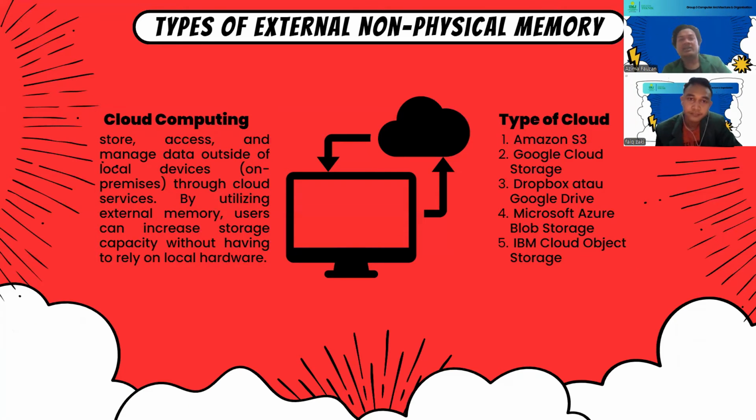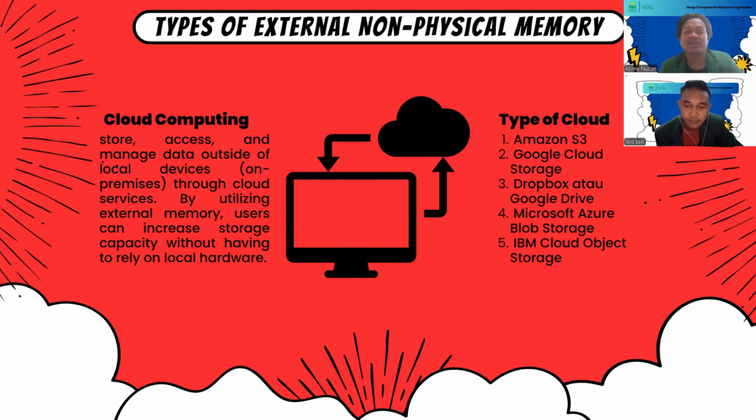Okay, the next external memory in this slide is the same as before, but the difference is that it is non-physical: cloud computing. Some people very often use cloud computing because the access is faster and does not take much time.